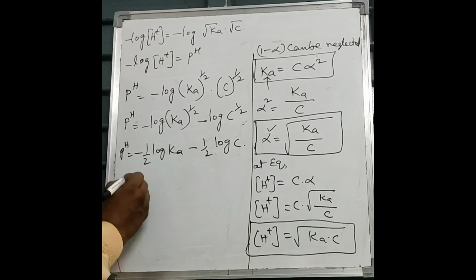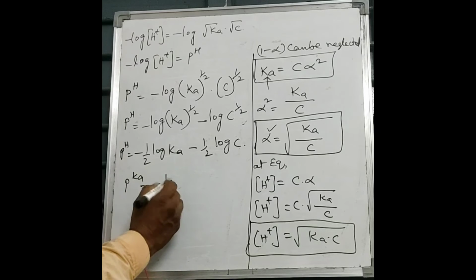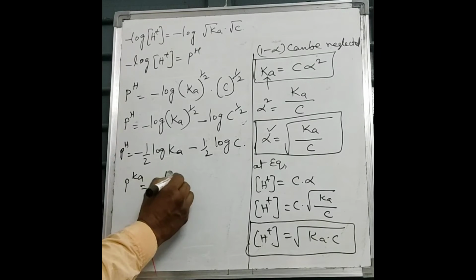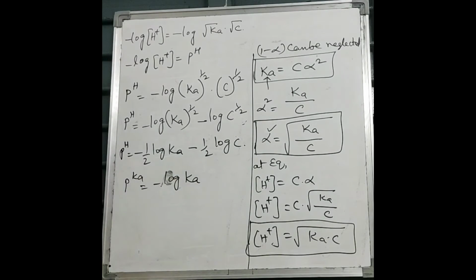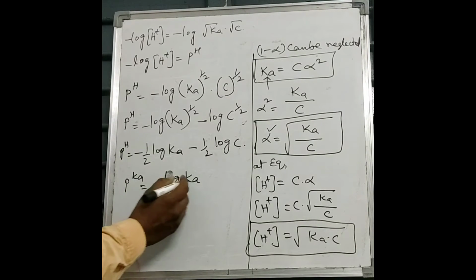So minus pKa is a term which equals minus log Ka. pKa is equal to what? Minus log Ka.